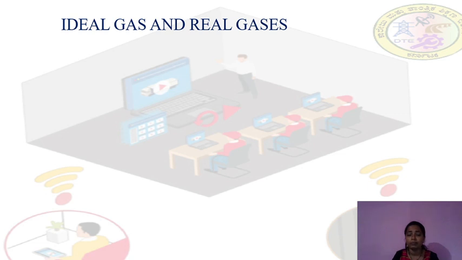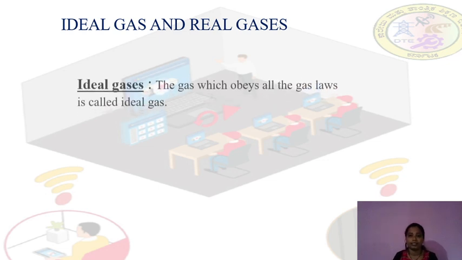So what is meant by ideal gas and real gases? I told you that in the previous session we studied the different gas laws, mainly Boyle's law, Charles' law, Gay-Lussac's law, etc. Let's see what is meant by ideal gas and real gases.